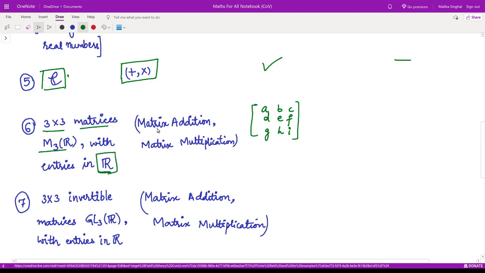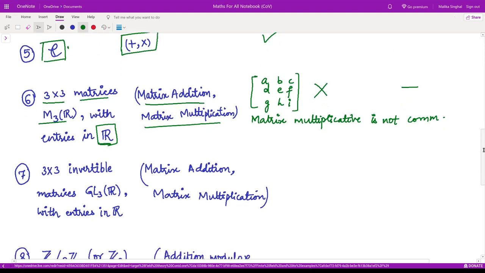And here the operations given to you are matrix addition and matrix multiplication, the same as you do in matrix algebra. So now, is this a field? No, it is not a field, so we cannot talk about finite or infinite. The reason is that matrix multiplication is not commutative. Therefore, this is not a field.